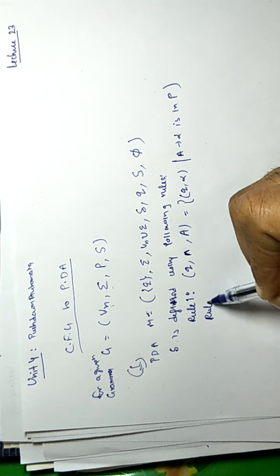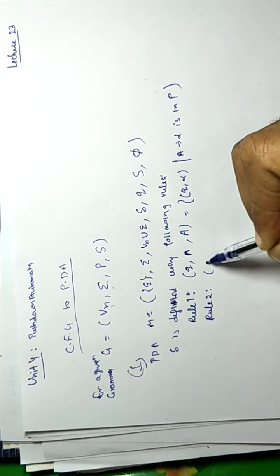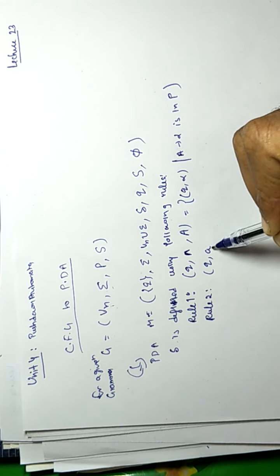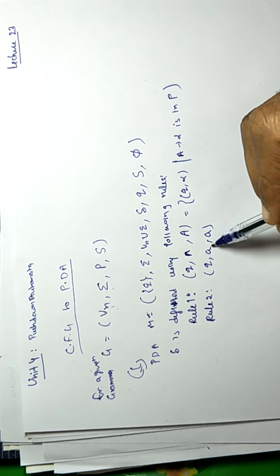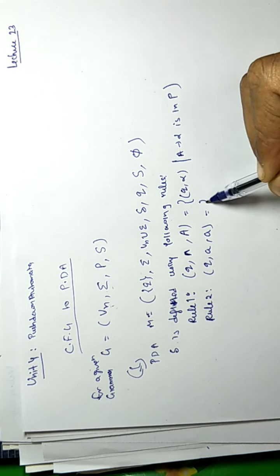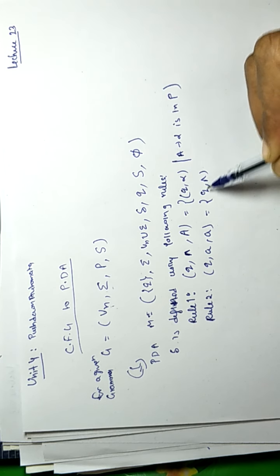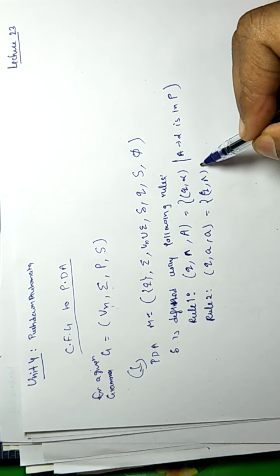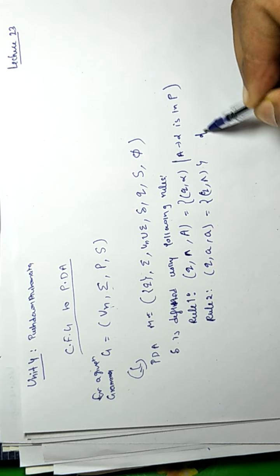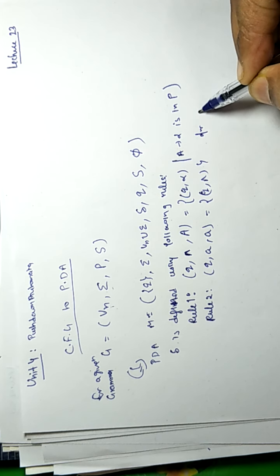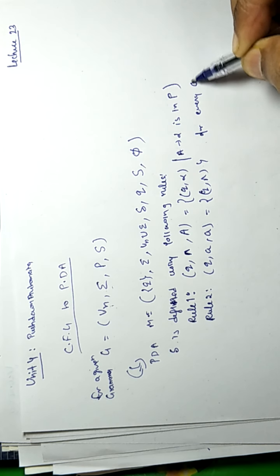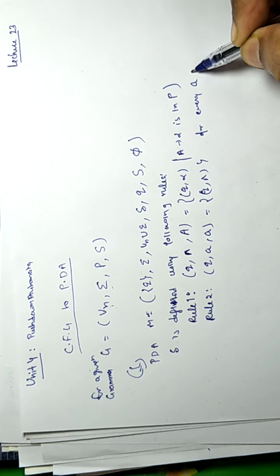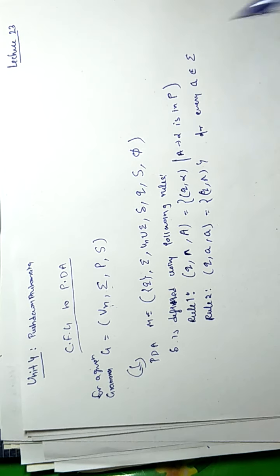Rule number 2 is for terminals. Suppose there is a terminal on the input and the same terminal on the top. Then it is a matching. Here we are going to do a pop operation. And this is for every terminal. A is just a representation. A can be anything that belongs to the set of terminals.